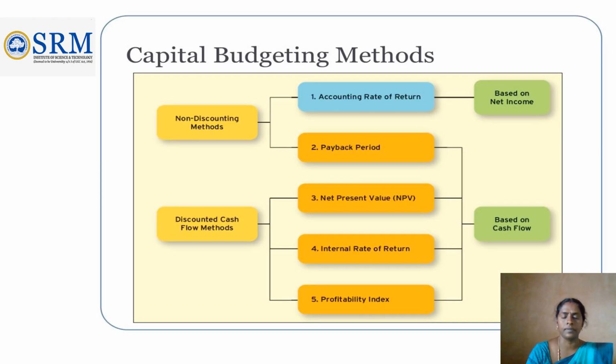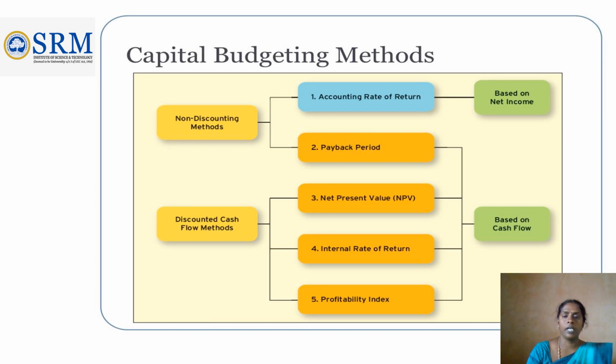Next, the evaluation techniques, that is, the capital budgeting methods we are going to discuss. There is a broad classification into two kinds of methods. First one, traditional or non-discounting methods. Second one, discounted cash flow methods or modern methods. Non-discounting methods include accounting rate of return and payback period method. Discounted cash flow methods include three methods: NPV method, IRR method, and profitability index method. We'll discuss them in detail one by one.